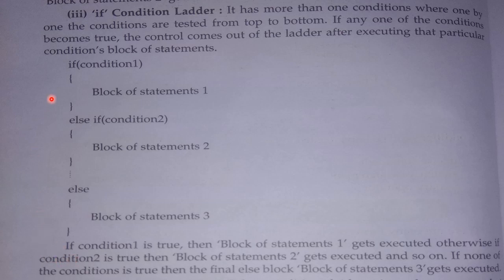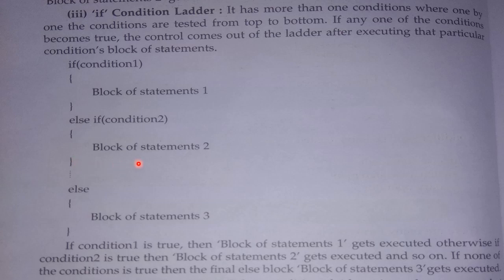Suppose this condition is not true, it is false, then it will check the next condition, which is given by else if. If this condition is true, suppose this is false but this is true, then this block of statements will execute. Suppose this is false and this one is again false, and the next else if is given, meaning the third condition is given, then it will check that condition.